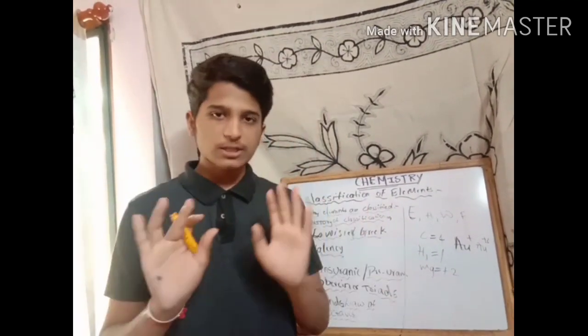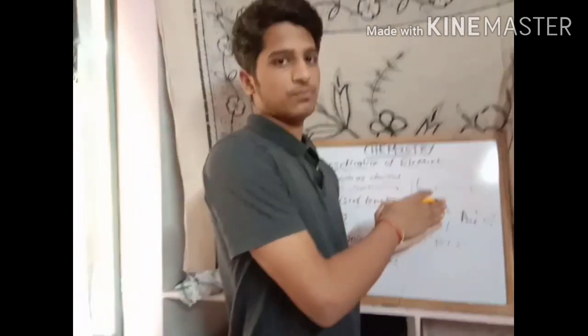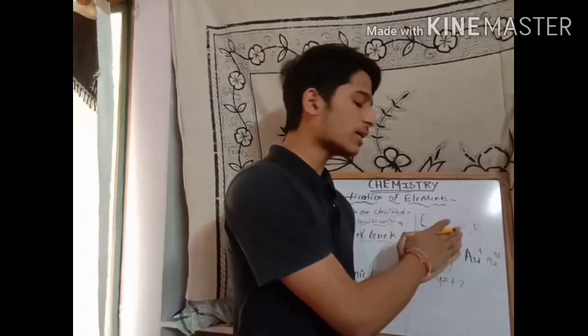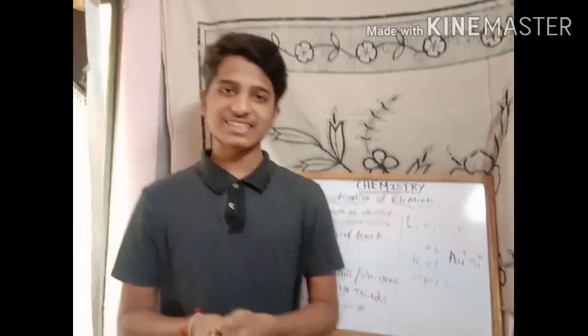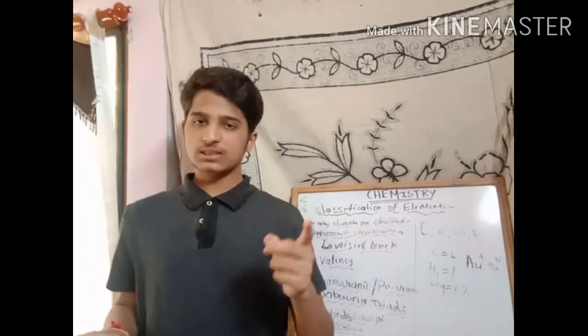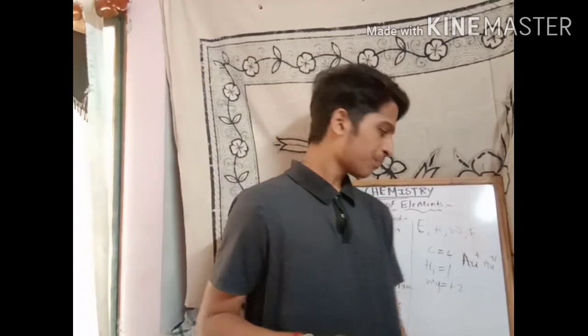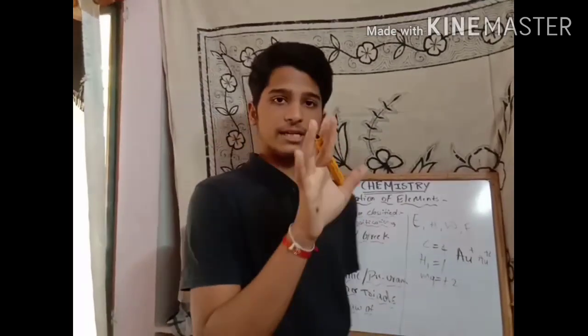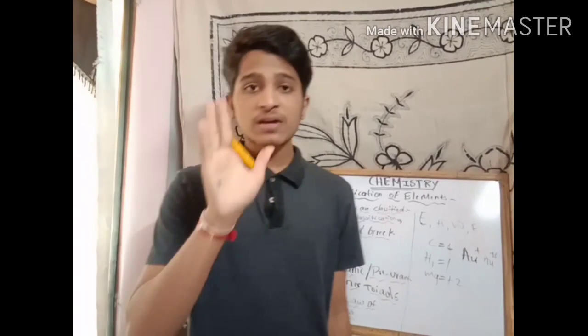Okay, now history of classification. The Greeks classified the elements into just 4, that is earth, air, water and fire. The Greeks said that only 4 elements are there in the universe. This is the first statement of the Greeks. Okay, now let us go to the Lavoisier time. At Lavoisier time there were only 13 elements discovered.